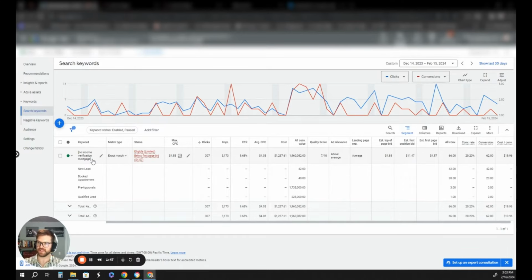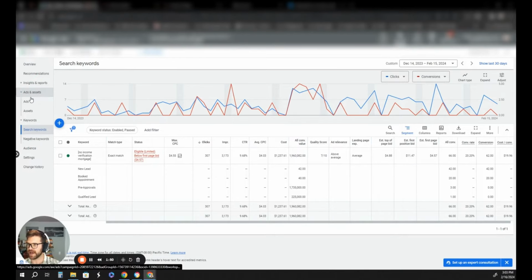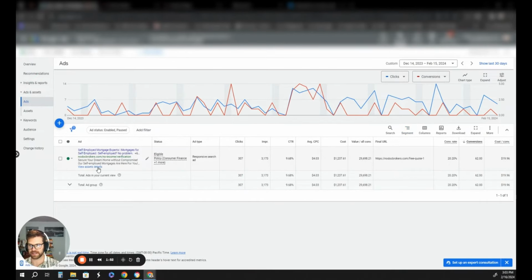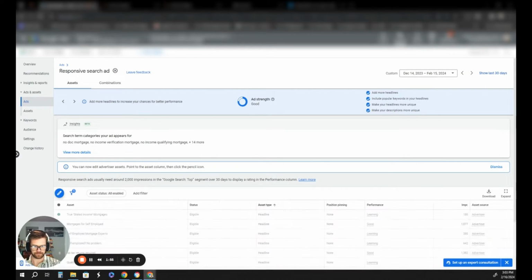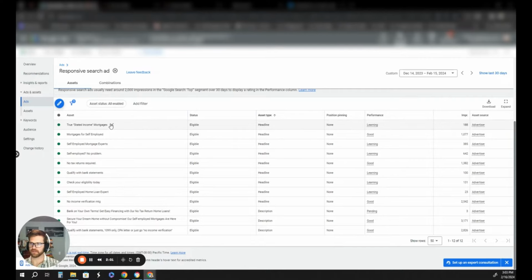So this is an example of one of the keywords in one of the ad groups that we're running for this client. Let me dive in here real quick. So these are the headlines: true stated income mortgages, mortgages for self-employed, self-employed mortgage experts, self-employed, no problemo.